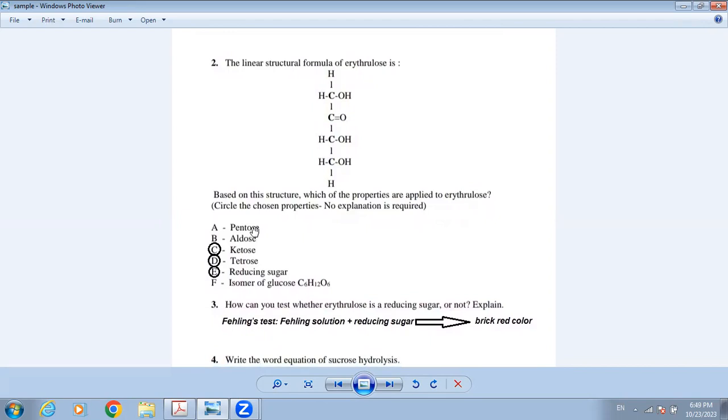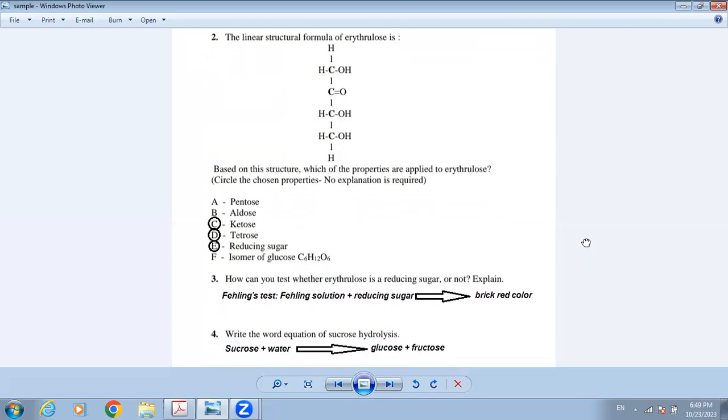Is it a pentose? No, because it's made of 4 carbons. Is it an aldose? No, because the carbonyl is not at the edge. Is it a ketose? Yes, because the carbonyl is in the middle. Is it a tetrose? Yes, because it's made of 4 carbons. Is it a reducing sugar? Yes, because it's a monosaccharide. Is it an isomer of glucose? No, because it is not C6H12O6. So this is the answer of question number 2.